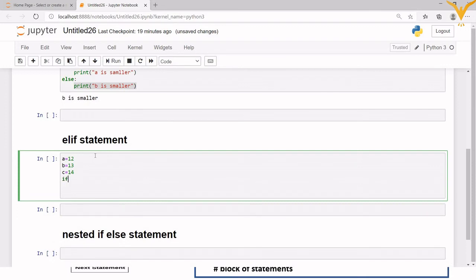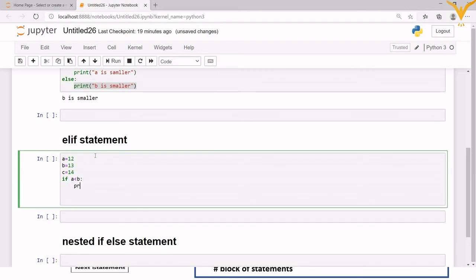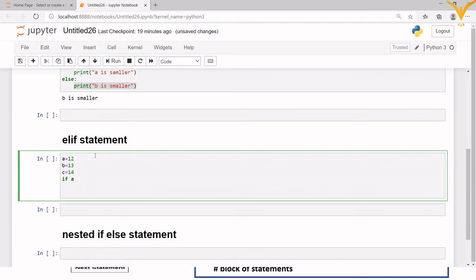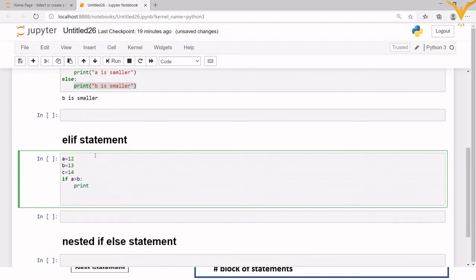So I will write it as: if A is less than B, then print; if A is greater than B, then print A is greater. Okay, fine.